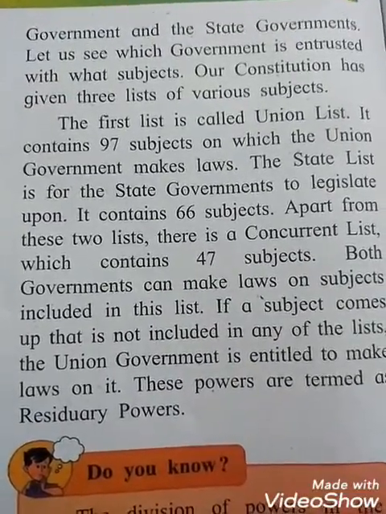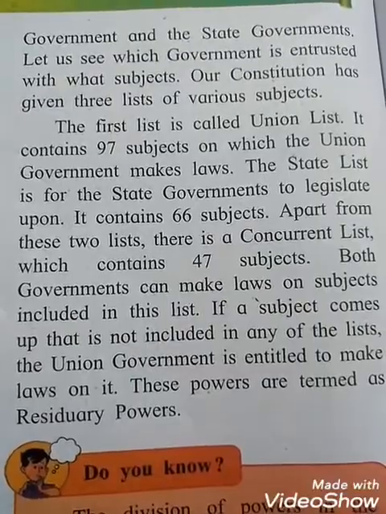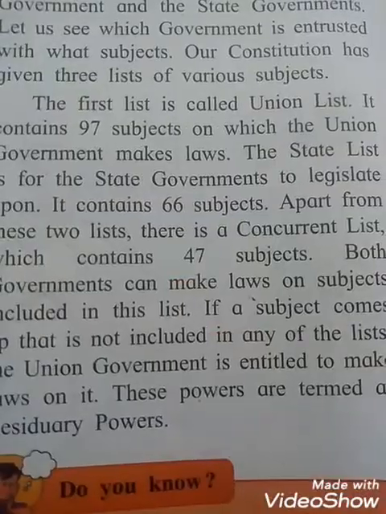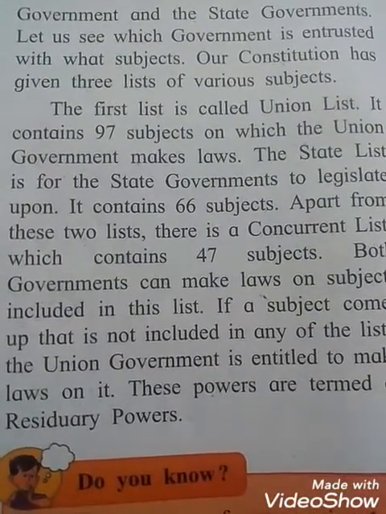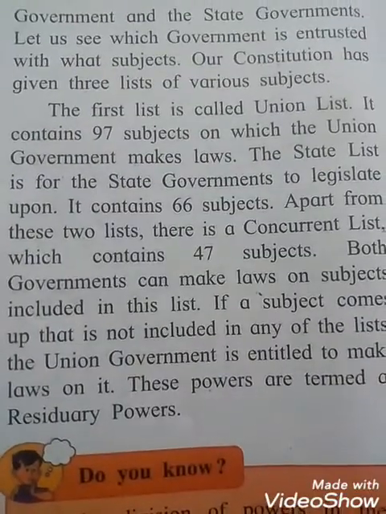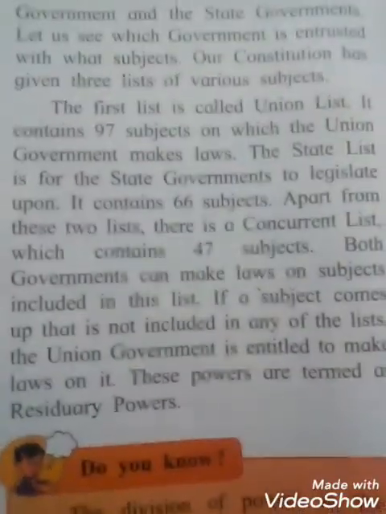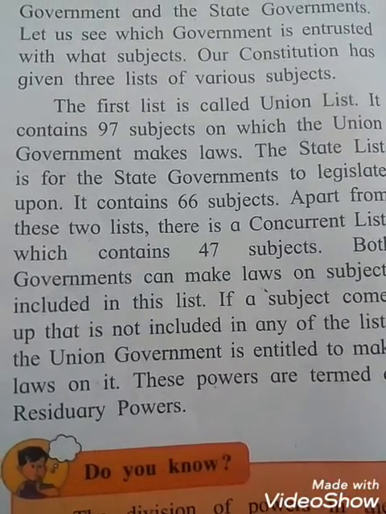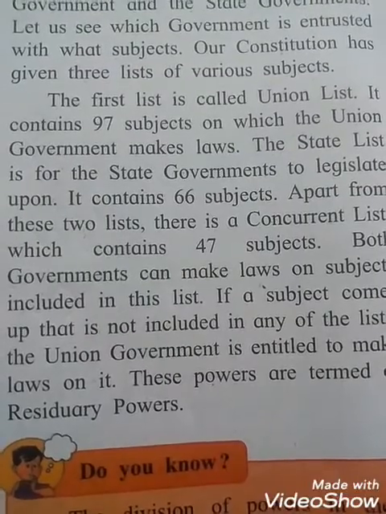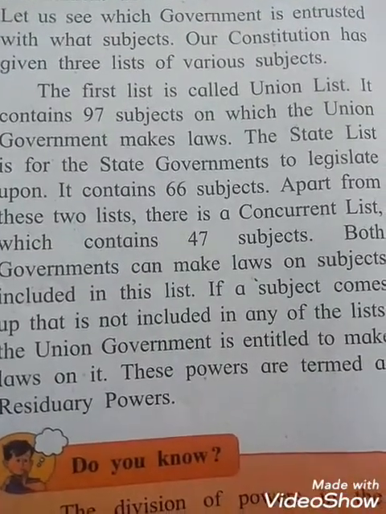See students, how many lists has our Constitution given? Three lists of various subjects. The first list is called the union list. It contains 97 subjects, and on these the union government can make laws.